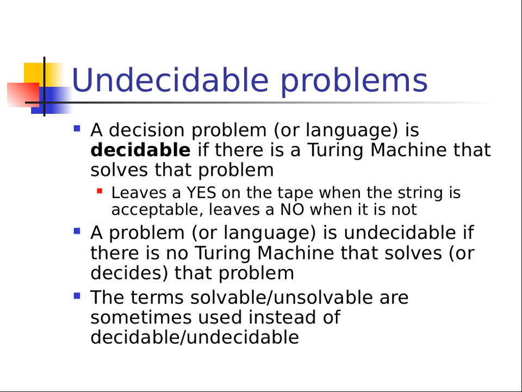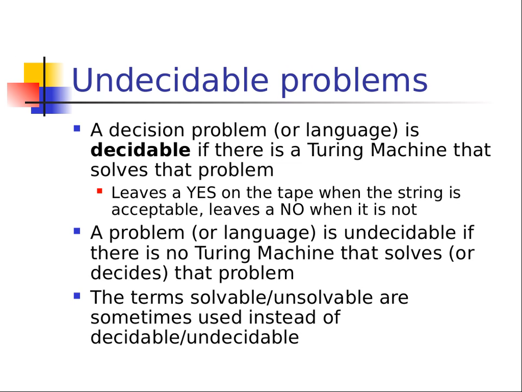Undecidability problems. All right, this is where it gets a little confusing. A decision problem or language is decidable if there's a Turing machine that solves the problem. AKA, if you have a problem, there exists some program out there, some Turing machine, that will say yes or no to the problem. Now keep in mind, all we care about is that it says yes or no. We're not having it spit out a long piece of information. We just want it to say yes or no.